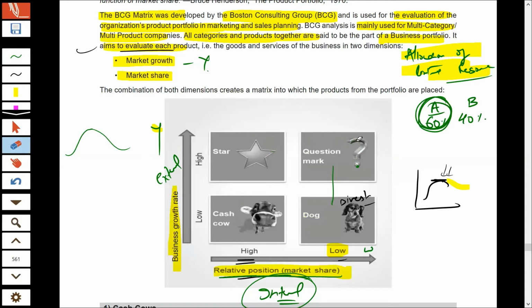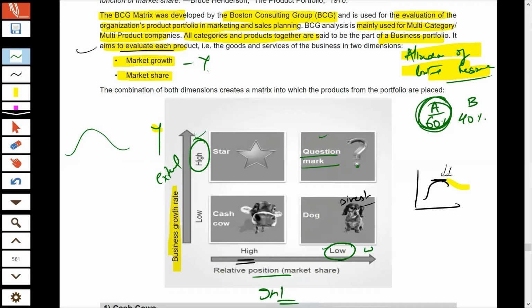So how are question marks formed? So the question marks are formed, as I already told you, when you have introduced a new product in the industry that is into high growth stage. So industry is into high growth stage. The customers are demanding the product, and you have introduced a new product. And obviously, as you have introduced a new product, your market share would be low in the initial stages. So when the industry is into growth state and your market share is low, you have a question mark.